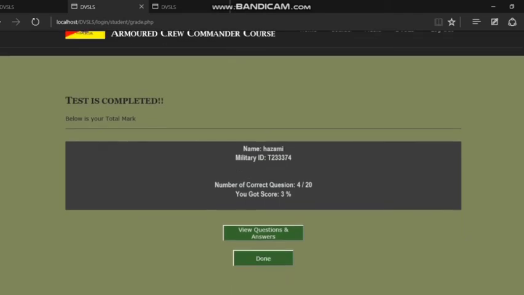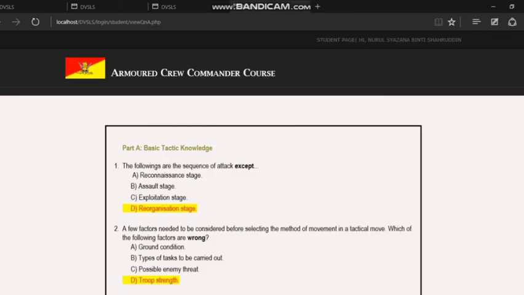Okay, so this is under the table, which contains two buttons, view questions and answer, for the students to view the list of questions that they have answered and also the highlighted answer.